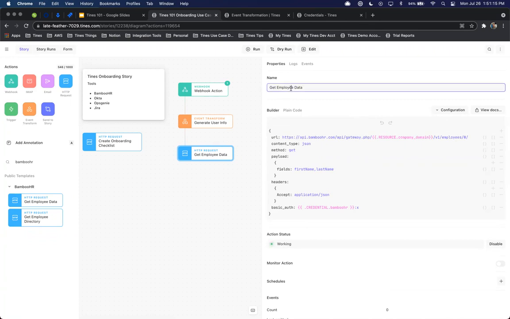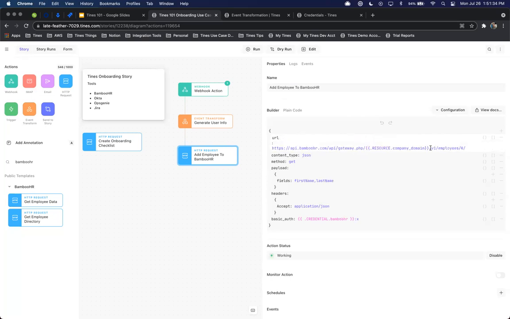So if I go ahead and change this here, and we'll call this our add employee to Bamboo. We'll take a look at the URL. So we have our api.bamboohr.com API gateway.php. And for this, I'll go ahead and remove the remaining portion of the endpoint.